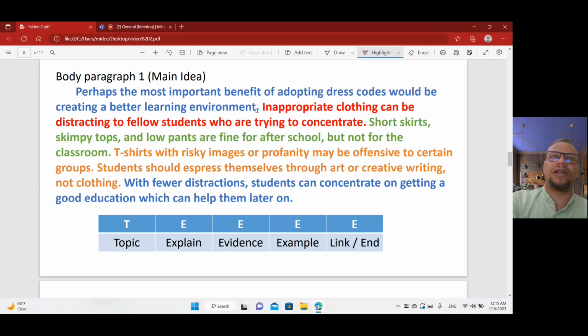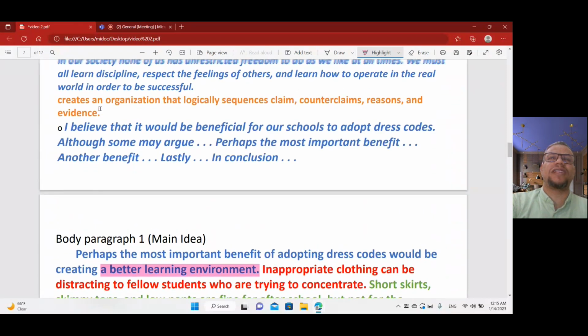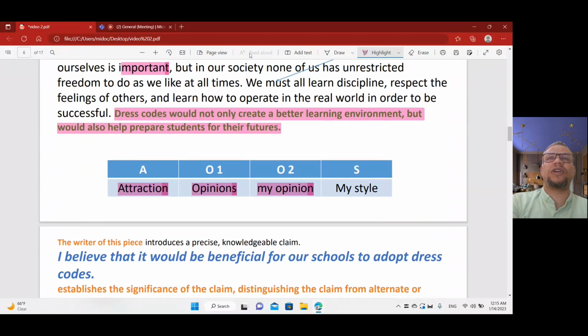Okay, look at this point here. Learning environment, better learning environment. Did you see this one before in the introduction? Yes, it is. Look at the introduction here. Last point is, yeah, learning environment, better learning environment. So from the introduction, he got one idea. Let's talk about better learning environment by using dress code.